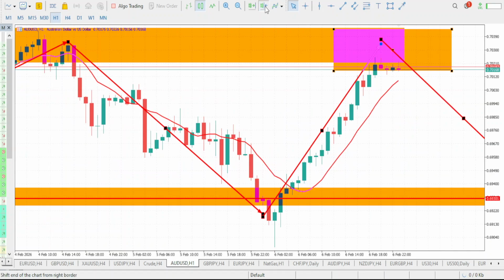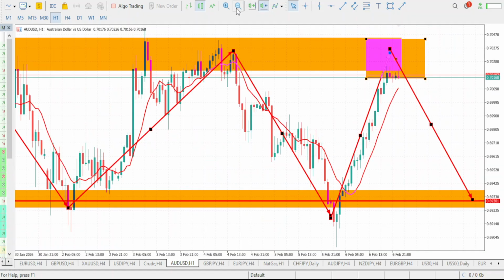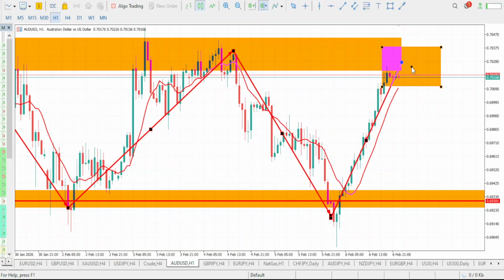Now let's go down to the 1 hour time frame. What we should be looking out for right now on your AUD/USD is a sell setup. We should be looking out for a sell setup on our AUD/USD. Once AUD/USD gives us the sell setup, then we can go ahead and take the sell.